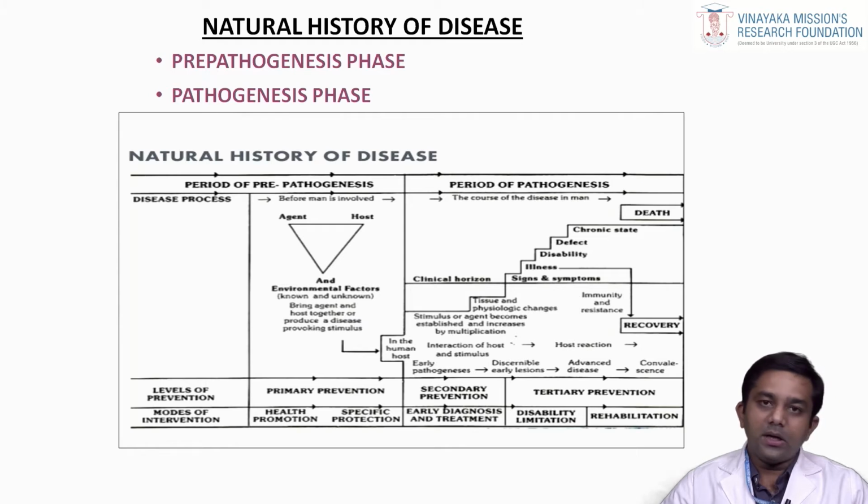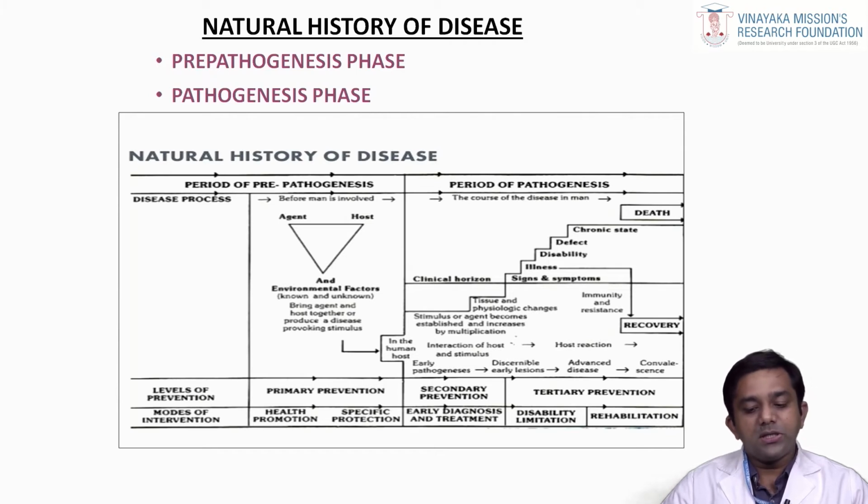So, how to prevent it? It is meant by means of secondary prevention and tertiary prevention. So, what is this secondary prevention? Secondary prevention, under that you have your early diagnosis and prompt treatment. So, what is this early diagnosis? If you diagnose a particular disease early, you can try to prevent the progression of a disease. So, that is secondary prevention.